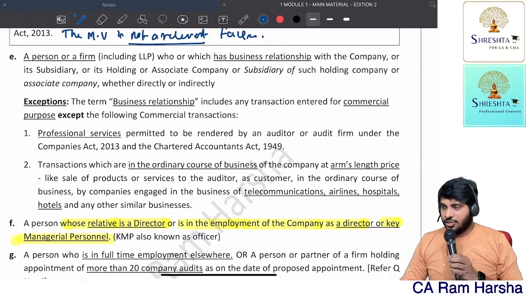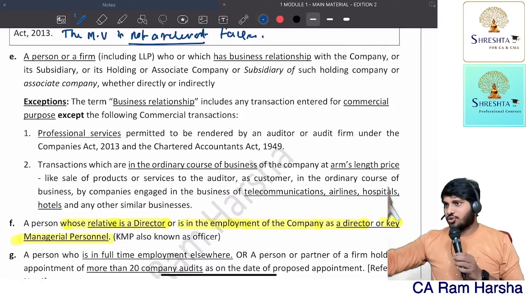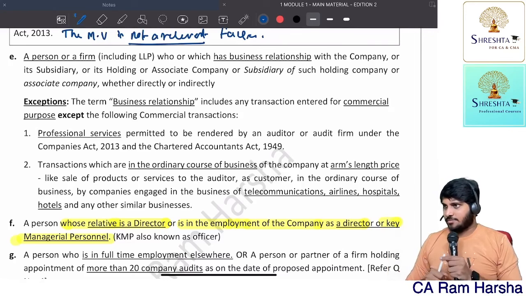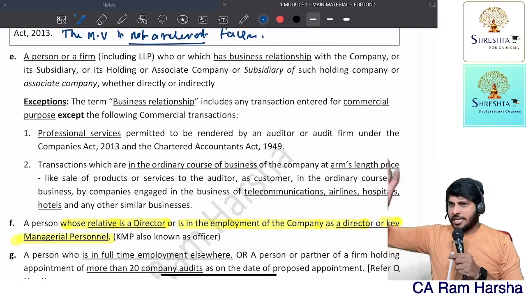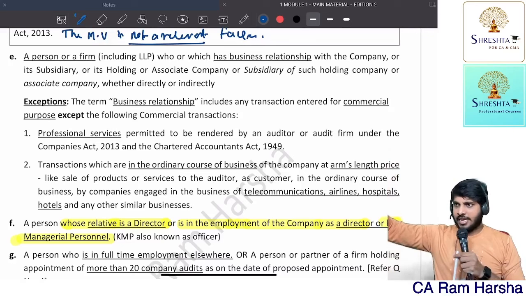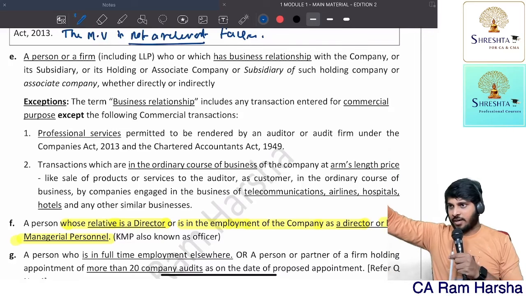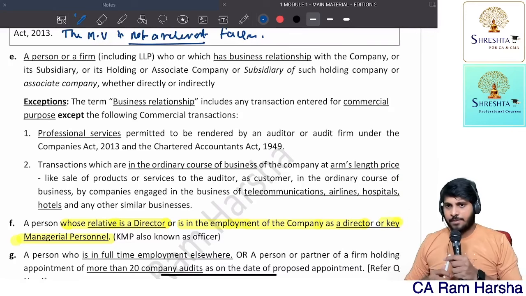That's it. Okay. Just take a few minutes gap, just to go through that in the smart notes given to you once. Just to go through these four: disqualification A, B, C, D, F. We covered these 5. E we did not cover yet. Okay, just to go through these 5.